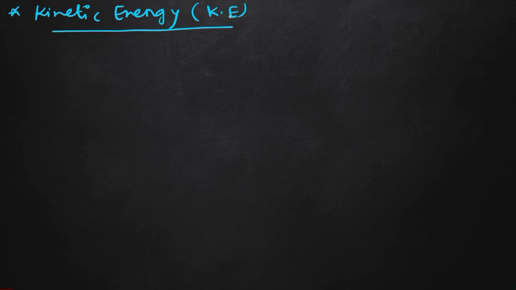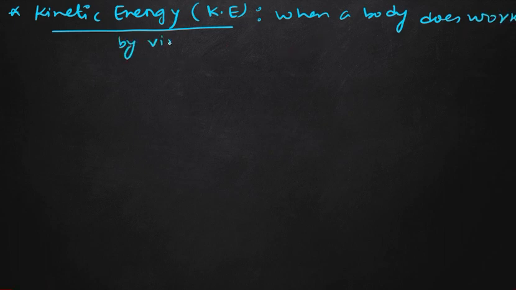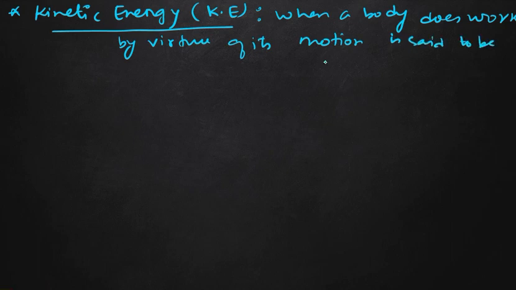Or we can say the energy possessed by a body on account of its motion is known as kinetic energy. So if we write the definition: when a body does work by virtue of its state of motion, it is said to possess kinetic energy.